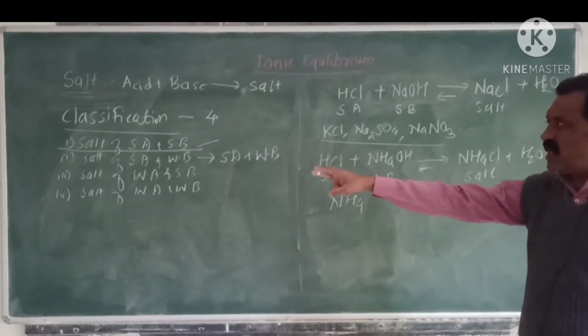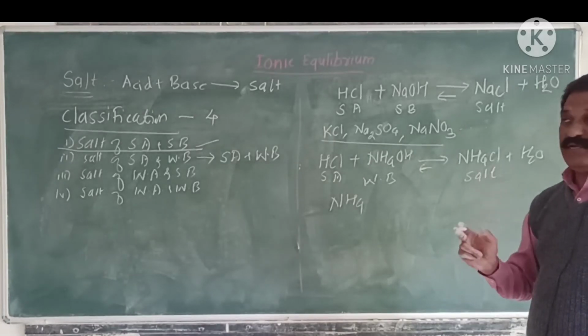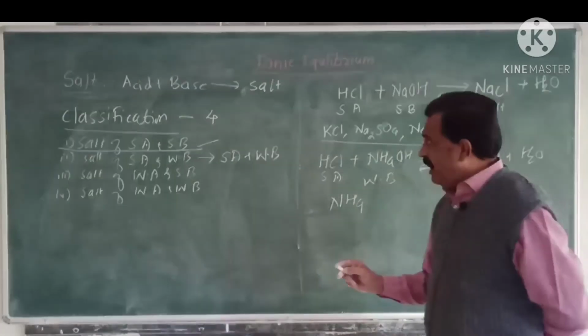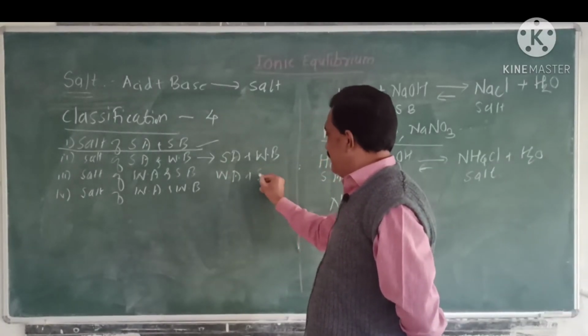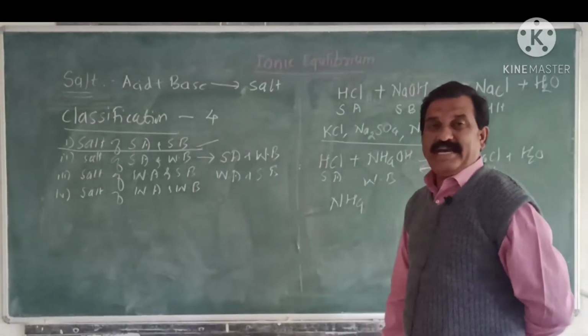Third one, salt of weak acid and strong base, means when a weak acid combines with a strong base.